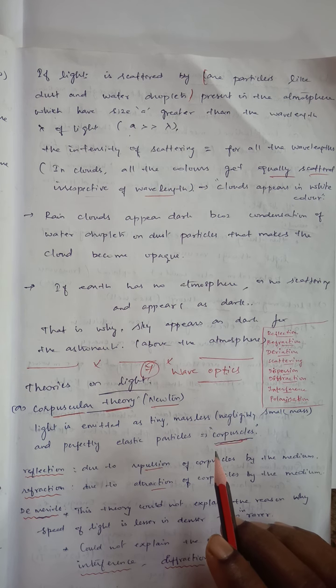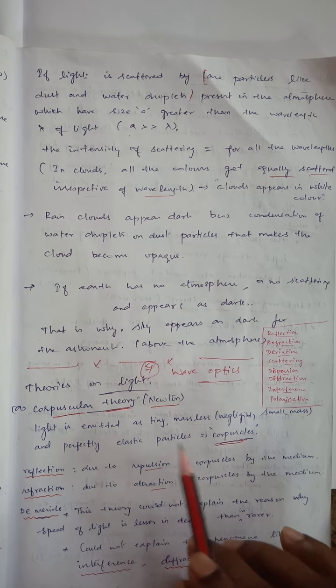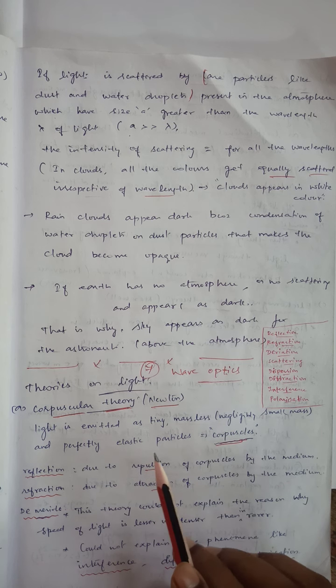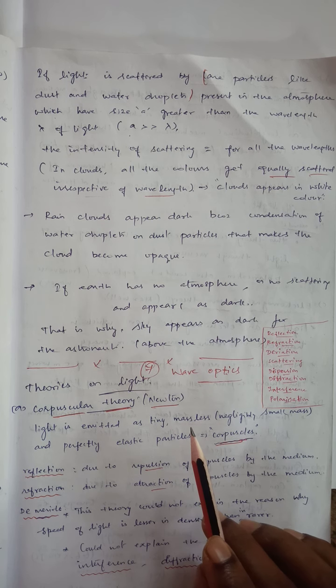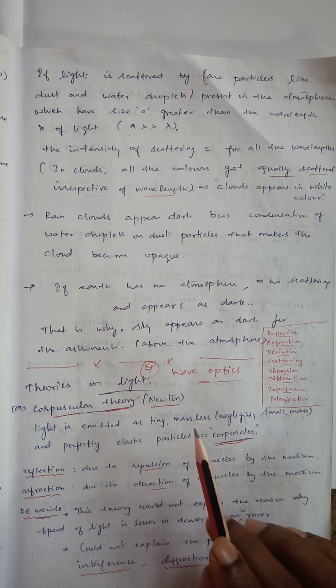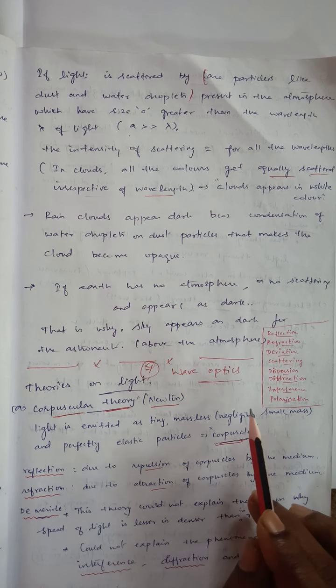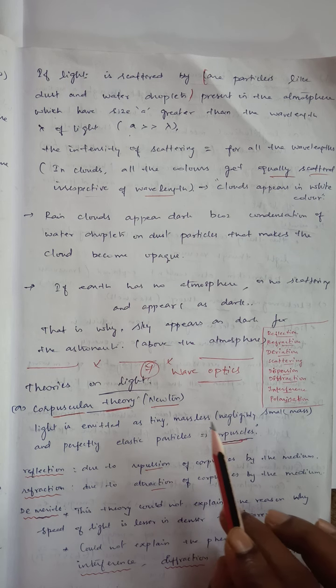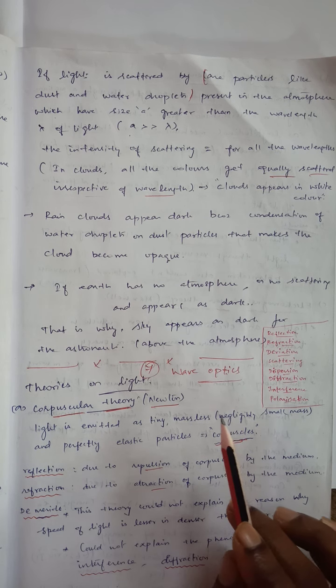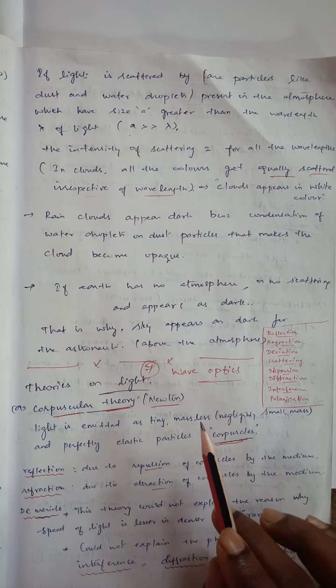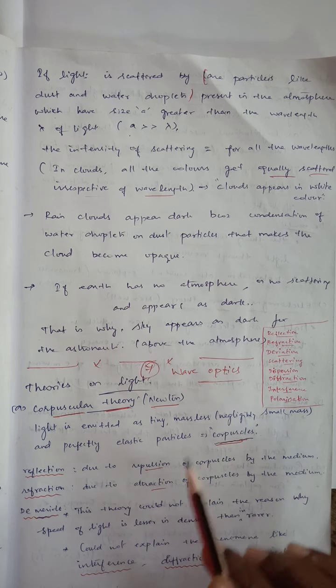Students, now we'll see the new lesson, the seventh lesson, wave optics. Wave optics means you have to study the character of light. Light has a dual nature. Dual means it has two characters. One is ray optics, which means the light travels in a straight line. Another character of light is wave optics. So we study the character of light in wave motion, and that is called wave optics.